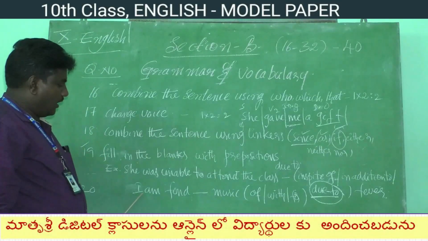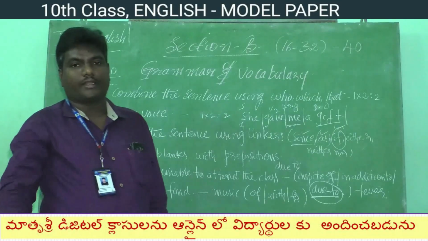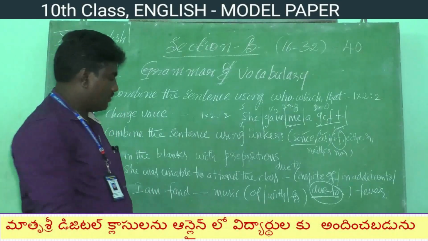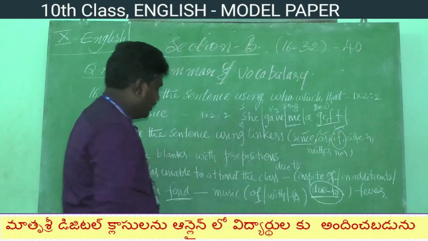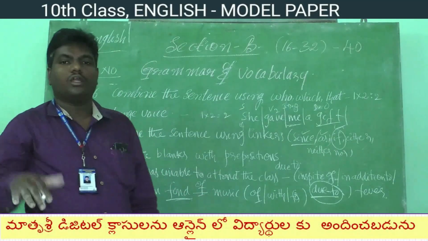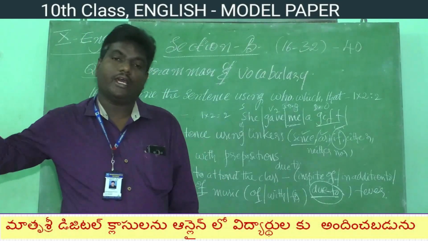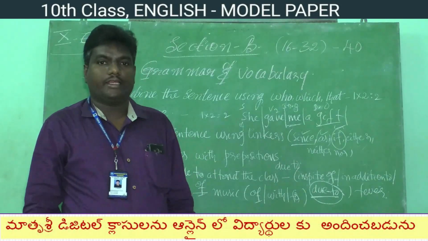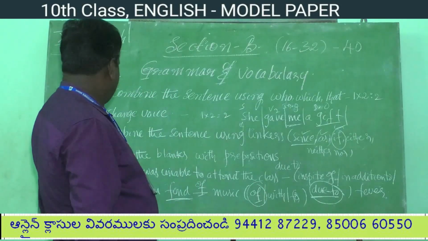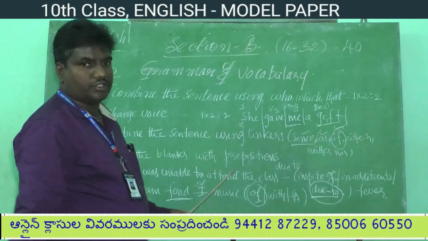Next, I am fond dash music. Generally, after fond, what type of preposition do we have to use? Fond always follows of. I am fond of music. She is fond of music. They are fond of sweets. Like that, after fond we have to use the preposition of. In this way, you will be asked about prepositions. This is also 2 marks.